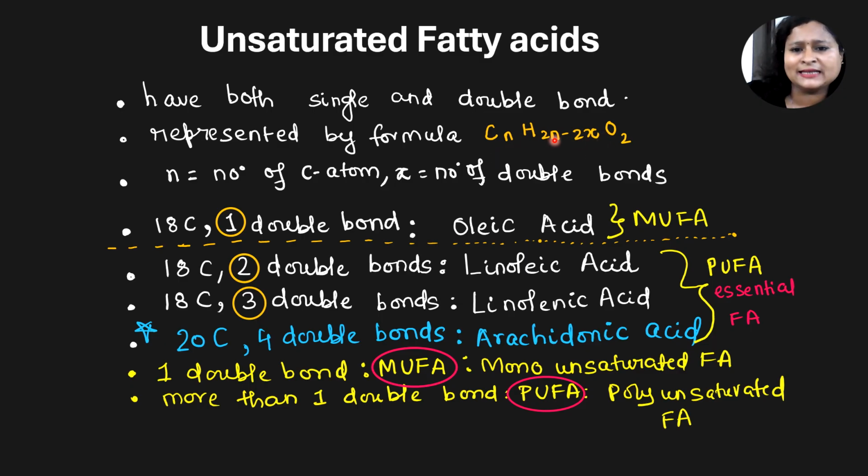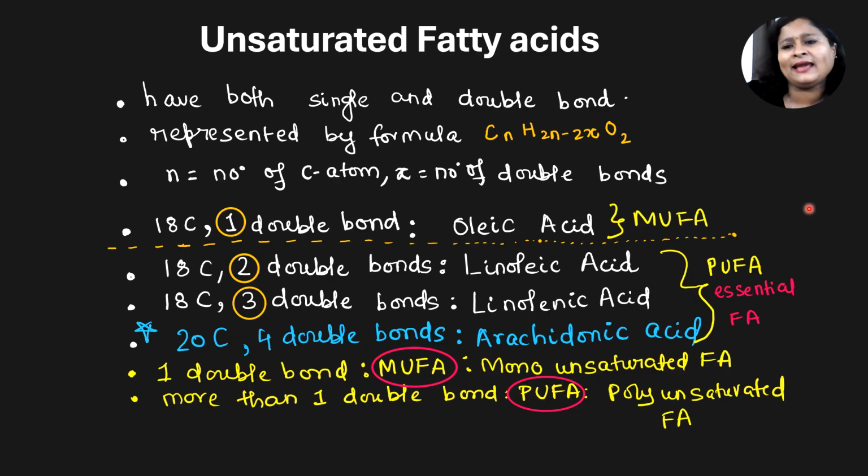So C18H32O2. That's the formula for linoleic acid. Similarly, for linolenic acid, it would be C18, H2 cross 18 is 36, 36 minus how much? 2 cross 3, that is 6. 36 minus 6 makes 30. So the formula becomes C18H30O2. Clear?